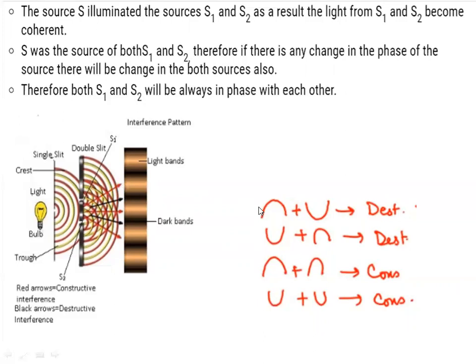So kindly understand that these phenomena happen only if light is in the form of a wave, not in the form of a particle. If it is in the form of a particle, what will happen? There is no crest and trough. So if this is not there, no interference will happen. No interference means no dark and bright fringes will happen over here. So if light is considered as a waveform, these kinds of phenomena can be explained. This is a very important point: light has a dual nature. It is considered as a waveform also.